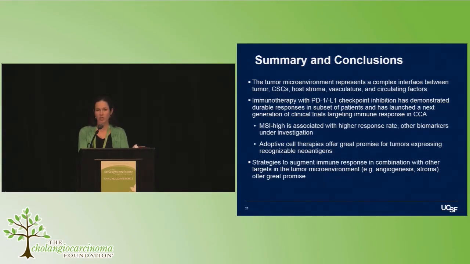On the subject of checkpoint inhibition, it's very important to highlight, as Matt's experience did, that microsatellite instability or mismatch repair deficiency are associated with higher response rates, and that there are many other biomarkers which we need to understand more fully to predict who's likely to respond. We also think adoptive cell therapies and vaccines are extremely promising to help tumors recognize the specific targets we'd like them to. And these combination strategies, I hope, will be part of the future of our approach to cholangiocarcinoma. Thank you.